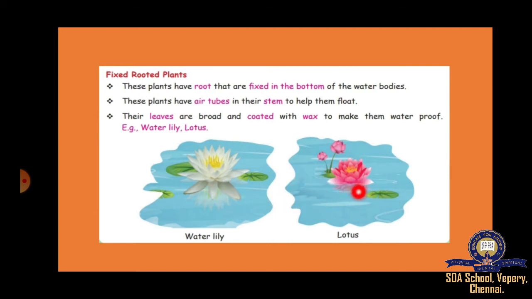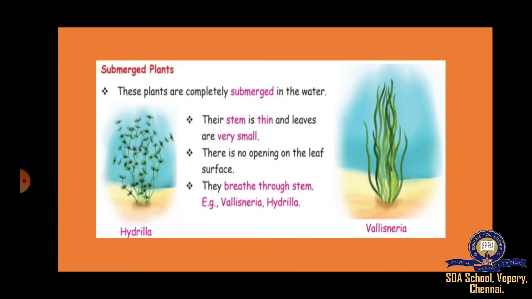See, stems will have air tubes. So the flowers and leaves will be floating. Their leaves are broad and coated with wax to make them waterproof. So leaves will always be floating because they are coated with wax. So water lily, lotus are the examples.